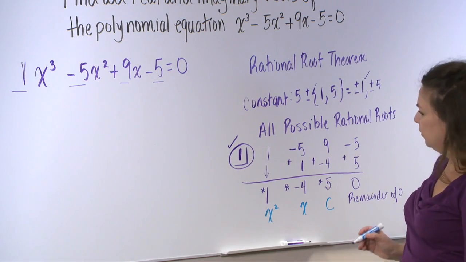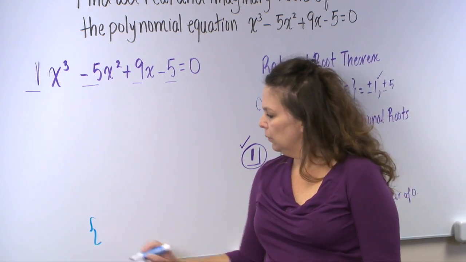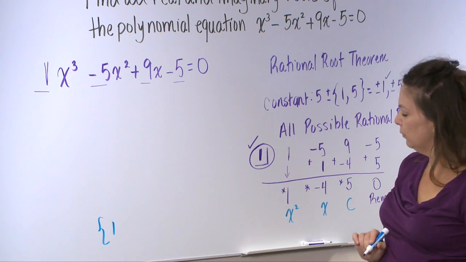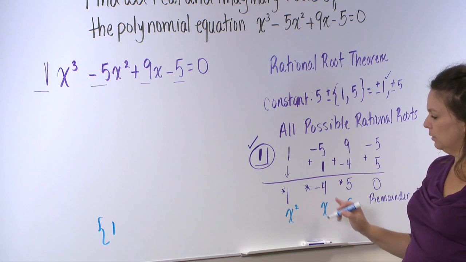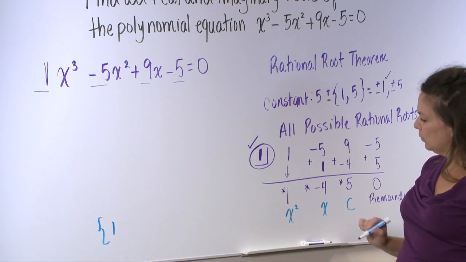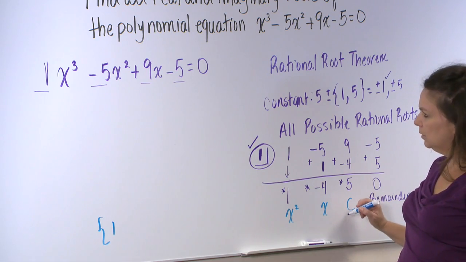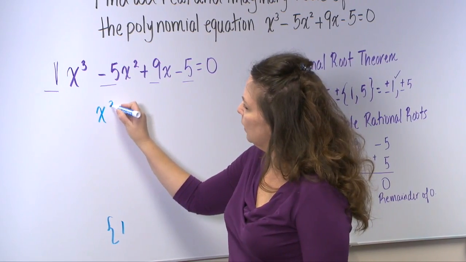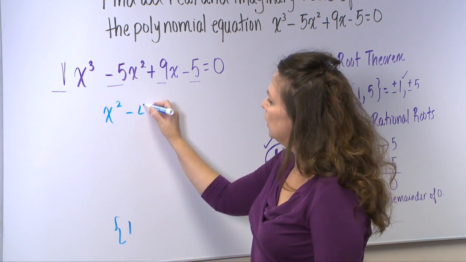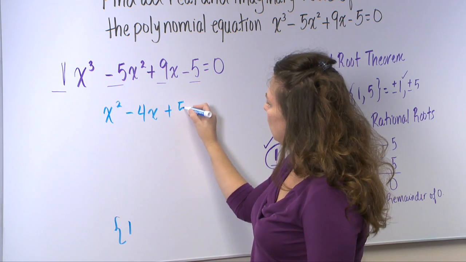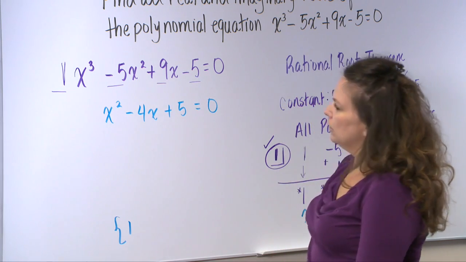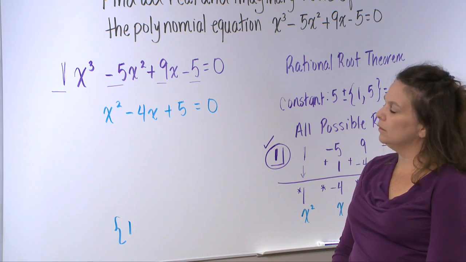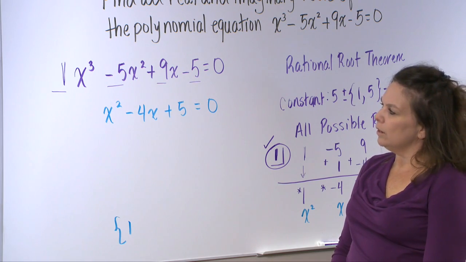So right now, I know that one of the zeros, one of the roots, is 1, and I need to find the remaining roots. So I'm going to use this polynomial, 1x squared minus 4x plus 5. So we have x squared minus 4x plus 5 is equal to 0. This is a quadratic equation, but it will not factor. So I'm going to use the quadratic formula.